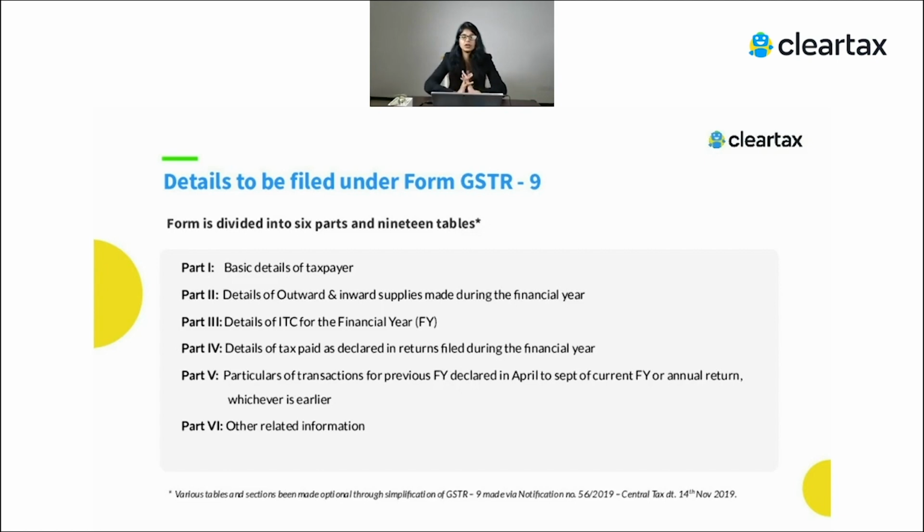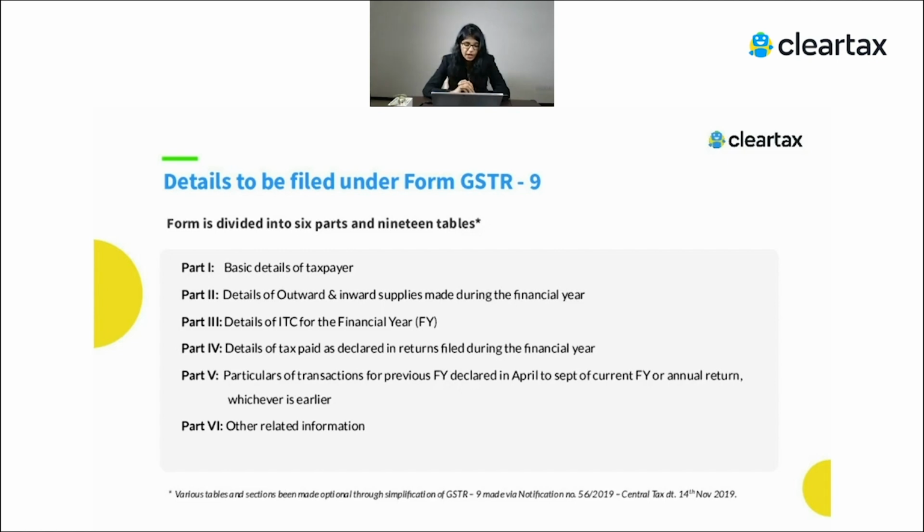Now we'll actually discuss the form GSTR 9, like what is the GSTR 9 form and what all the tables are which need to be filled while we're looking into GSTR 9. So the first part is about the basic details of the taxpayer, where you just have to tell this is the GSTR number, this is the name of the taxpayer, this is the legal name and all this information.